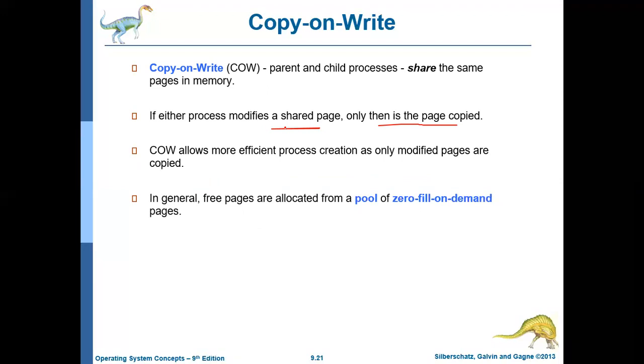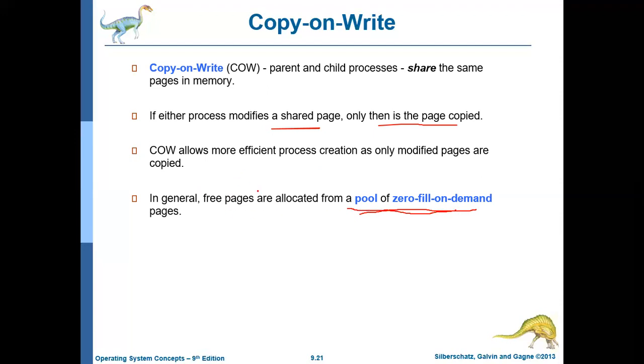These modified pages will be allocated from a pool of zero-fill-on-demand pages. Zero-fill-on-demand pages are just empty pages, filled with binary zero, which means they are empty.